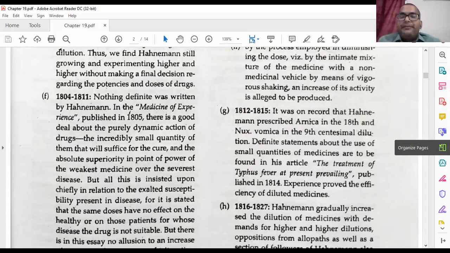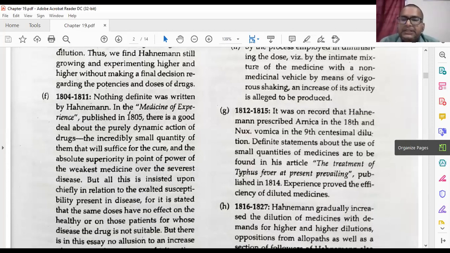Next we will see 1812 to 1815. It is on record that Hahnemann prescribed arnica in the 18th and nux vomica in the 9th centesimal dilution. Definite statements about the use of small quantities of the medicines are to be found in his article, the treatment of typhus fever at present prevailing. So he treated typhus fever at that time and wrote an article, and in that article he clarified these things. When he was using arnica and nux vomica, he clearly mentioned how he was using them for the treatment of typhus fever, which is called typhoid.